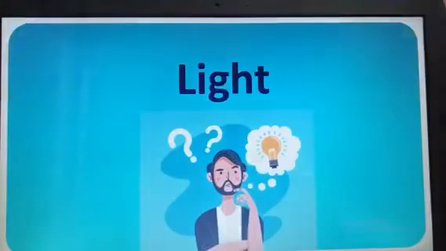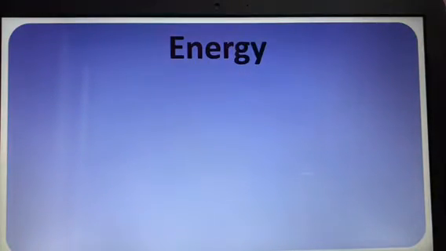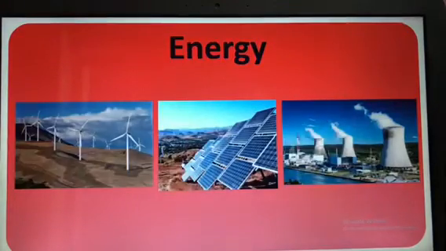Can you see in the picture? Light. Now what is light? Light is nothing but what makes us see the objects clearly, whenever there is light, isn't it? So here, how do we get the light? Either we get it from the torch, or naturally, the sun is the main source of light. Then energy. So how is electricity produced? There are thermal power stations through which they get the energy and produce the electricity, isn't it?